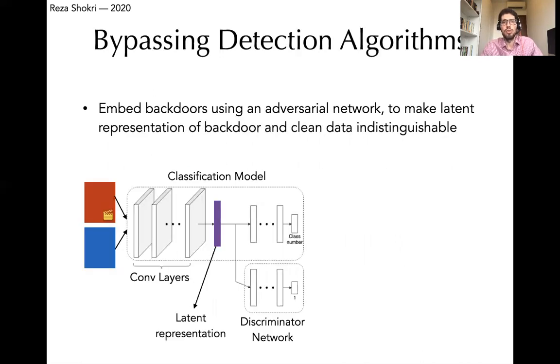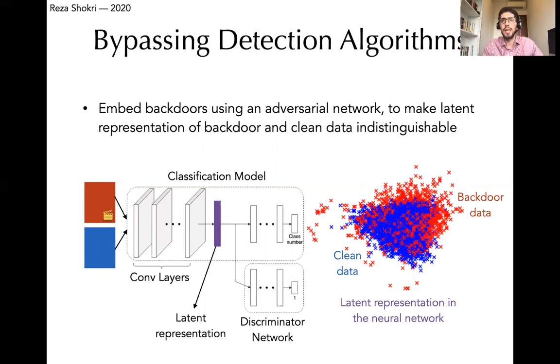And here you can use adversarial networks with the objective of, one, being able to classify the data points correctly according to their label. Of course, the poisoning data are also present, so their labels should be predicted correctly as the adversary has labeled them. But in addition to that, we want to make the latent representations of backdoor and clean data in one class indistinguishable from each other. And here we use a discriminator network that helps achieve that at the same time as we are maximizing the loss over the labels.